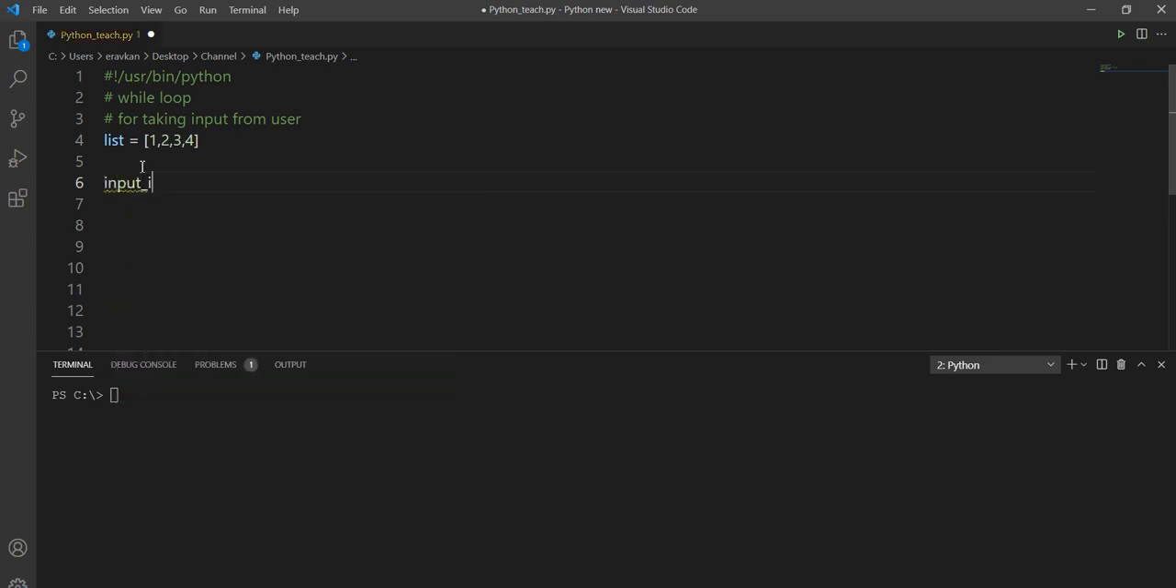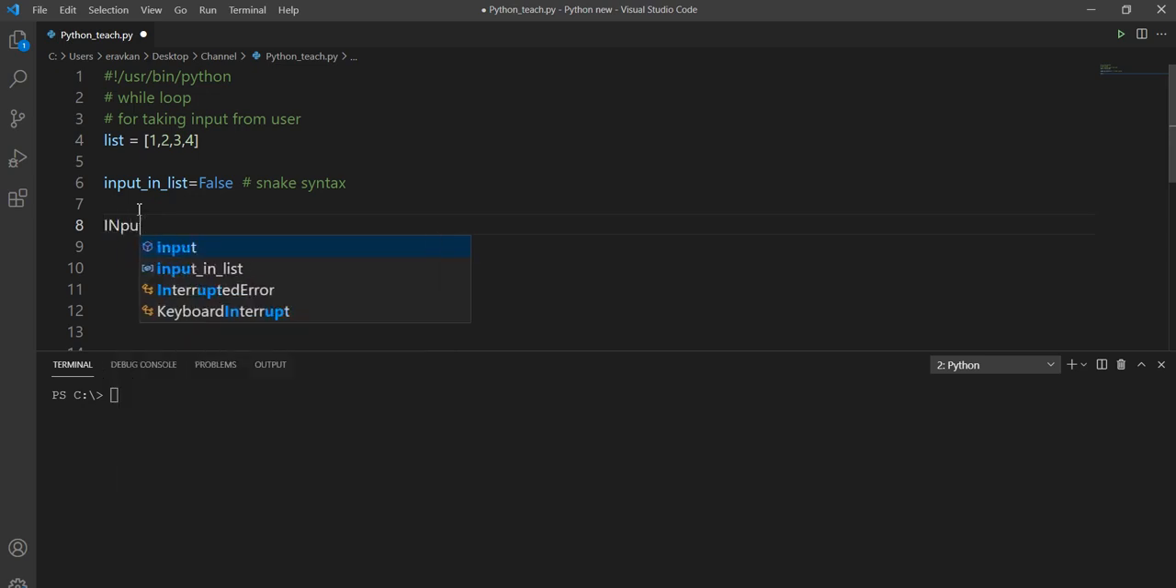I have a variable input_in_list equal to False. In Python, we usually use this syntax, input underscore in underscore list. This is called snake case. This is the convention, so you better use it to define a variable. If I write it like inputInList, this is camel case, which we mostly use in Java. So you should follow snake case in Python.